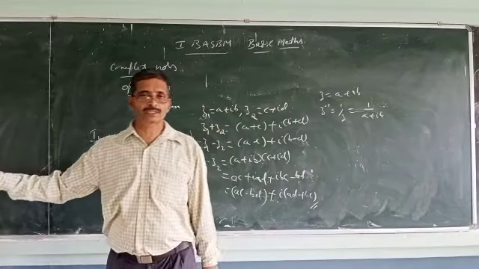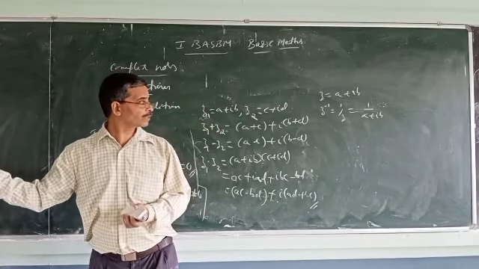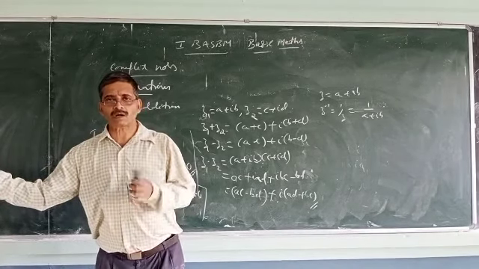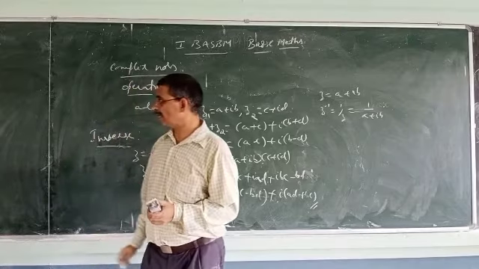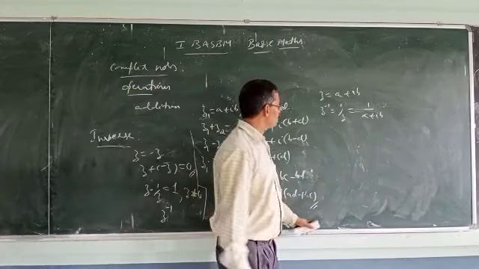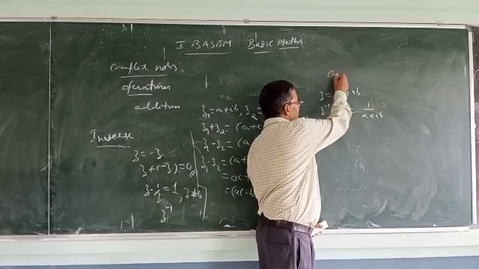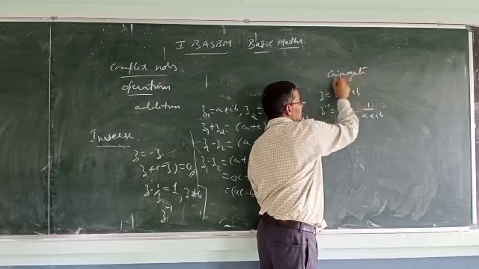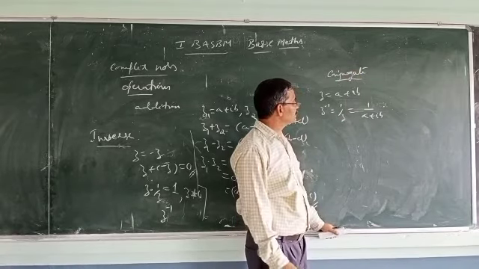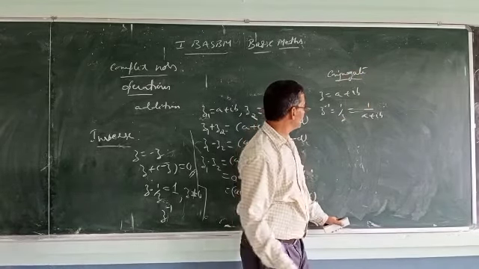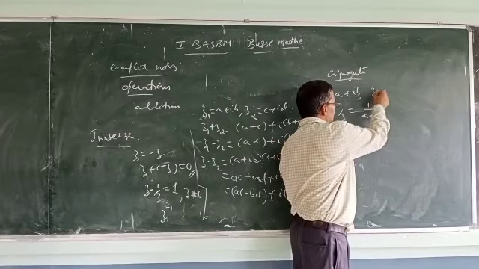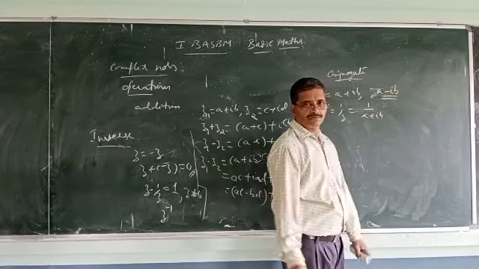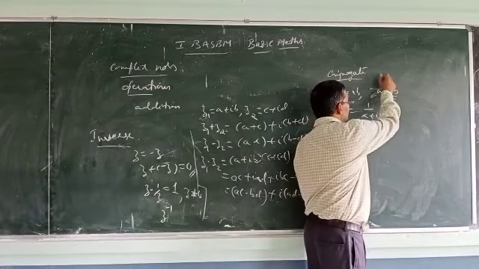Now what we'll do is, we'll multiply the complex number by its conjugate. So what is a conjugate now? The concept of the conjugate of a complex number. So if z is a complex number, z equal to a plus ib, then its conjugate is a minus ib, which is written as z bar.